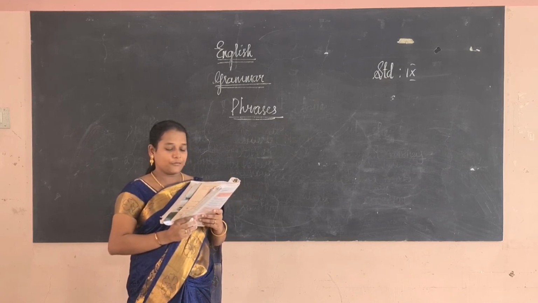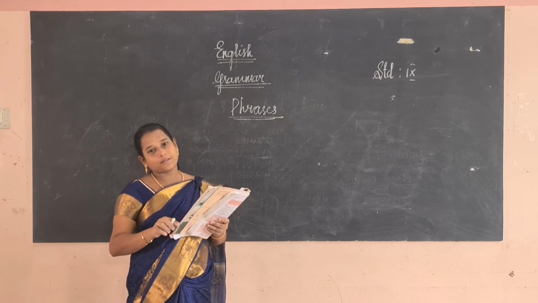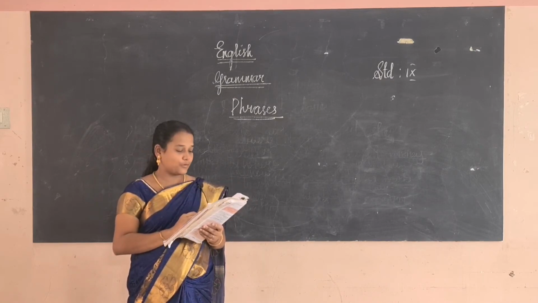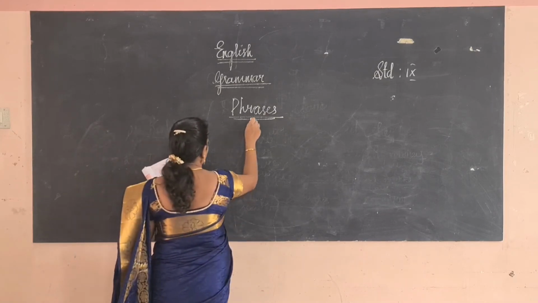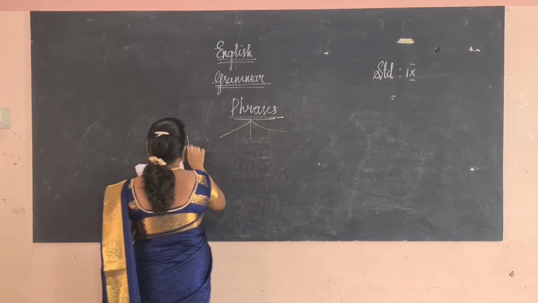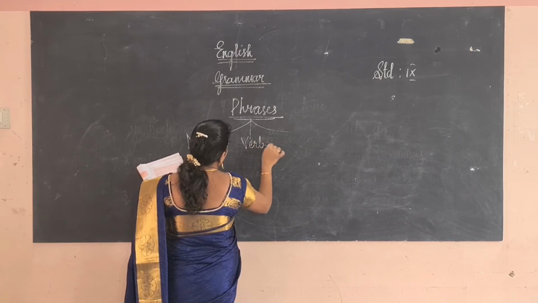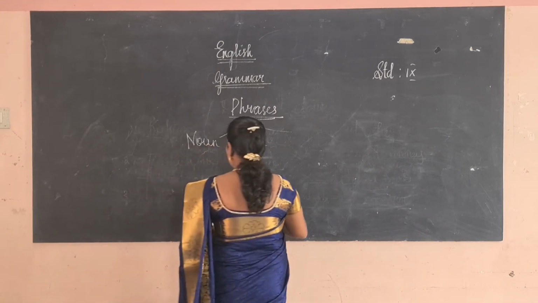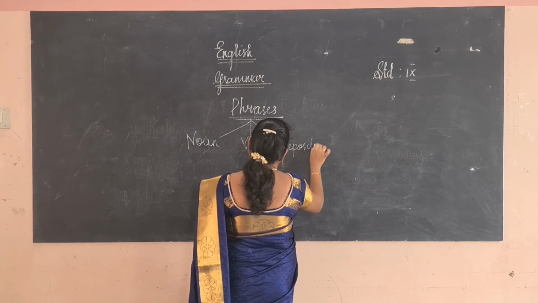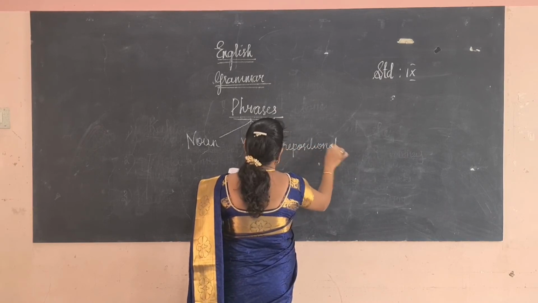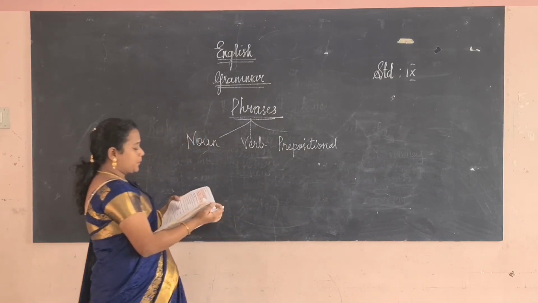There are several kinds of phrases in the English language. Some of the common ones are described below. Several phrases are there, but some common ones in the English language are described as noun phrase, verb phrase and prepositional phrase.